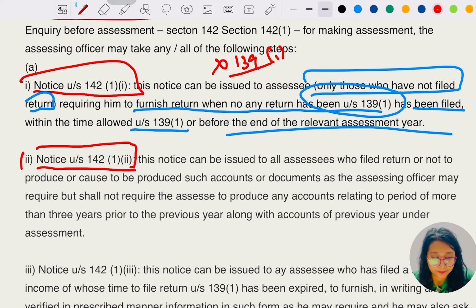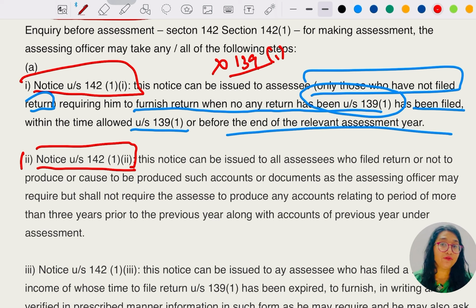So can I say what is the difference between these two, 142 subsection 1 clause 1 and clause 2, right? Notice is served to those assessees who have not filed the return under section 139. Okay, they have to file the return. And what is going to be the time limit? Remember, the 139 subsection 1 time limit, or before the end of the relevant assessment year, whichever is earlier or later, you have to tell me, you have to comment below.